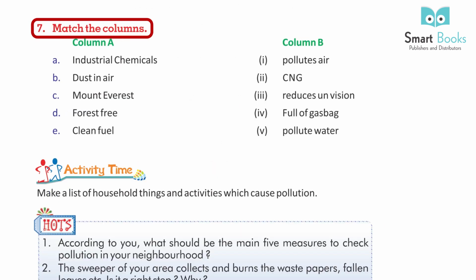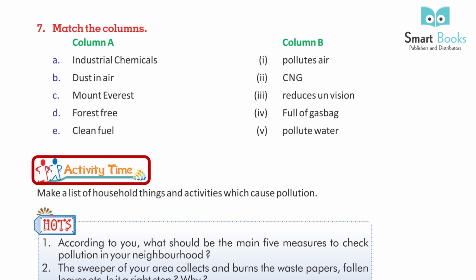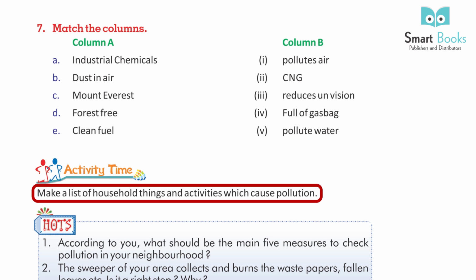7. Match the column. Column A. A. Industrial chemicals. B. Dust in air. C. Mount Everest. D. Forest fire. E. Clean fuel. Column B. 1. Pollutes air. 2. CNG. 3. Reduce emission. 4. Full of gases. 5. Pollute water. Activity time. Make a list of household things which cause pollution.